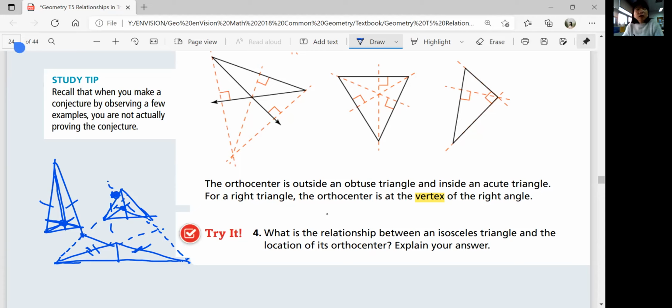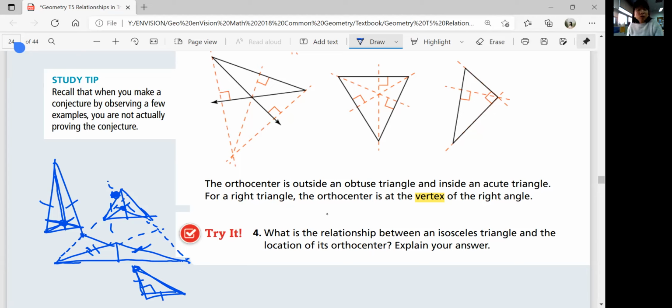But the orthocenter is going to be located outside. And believe it or not, there's also an acute triangle and a right triangle. So that's also going to have the right triangle where the orthocenter is at the vertex of the right triangle. So an isosceles triangle has all of them because an isosceles triangle could be obtuse, acute, and a right triangle.